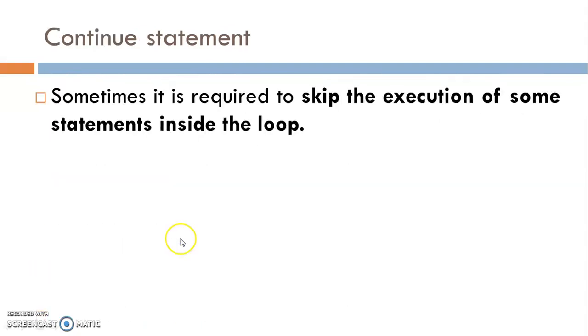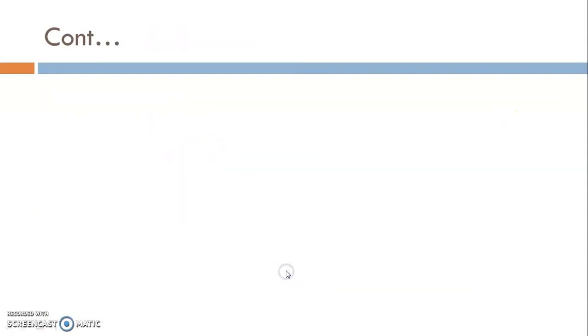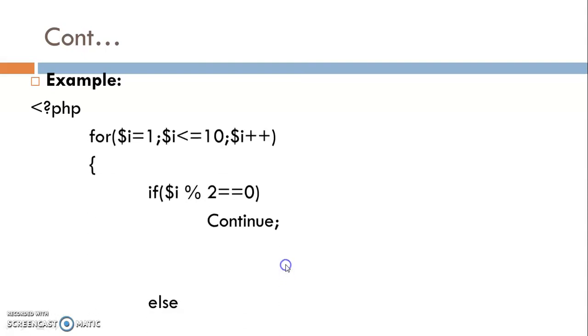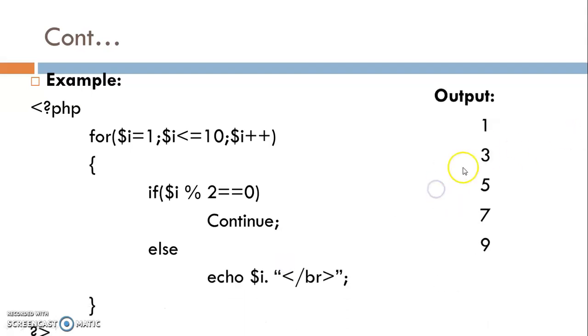Continue statement. Sometimes it is required to skip the execution of statements inside the loop. So here I write just one code which shows the use of the continue statement. For example, I want to print the odd numbers from 1 to 10.